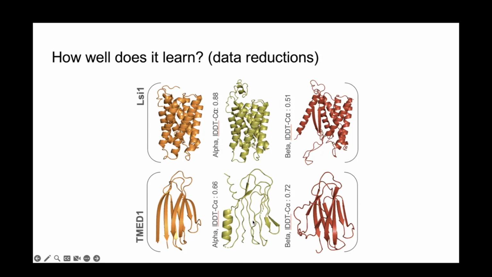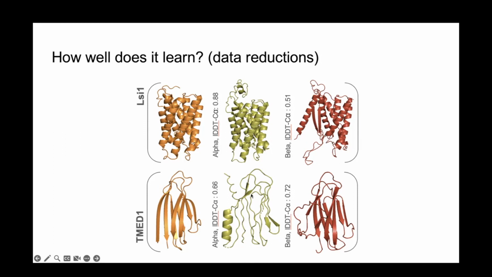Like this one doesn't really get the exact fine structure of the beta sheets right, but the global structure is still pretty much correct. It also hallucinates this alpha helix here, unsurprisingly. In the same fashion, the beta model will hallucinate a little beta sheet here that shouldn't be there. But the global structure is still quite good.